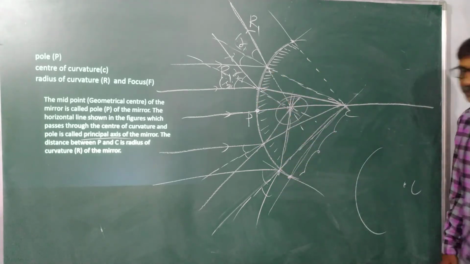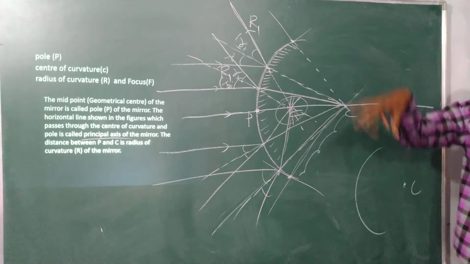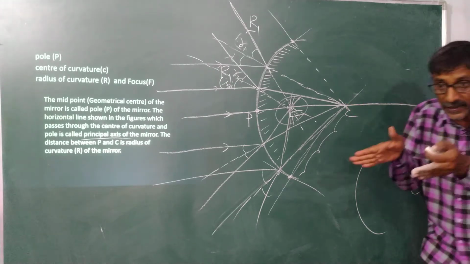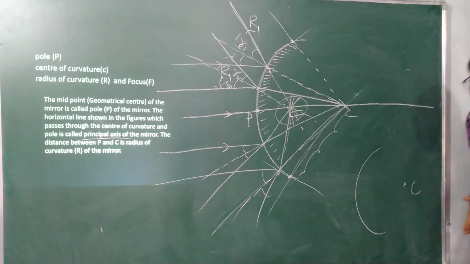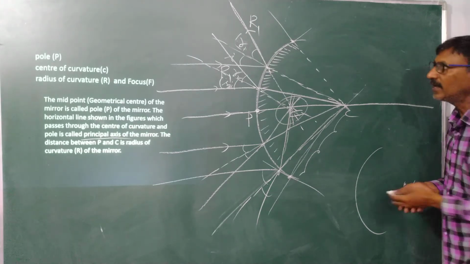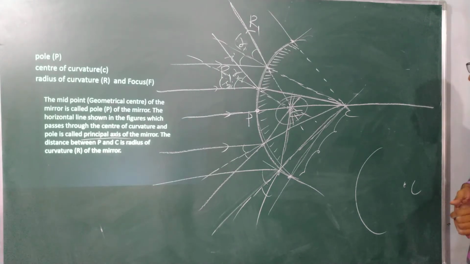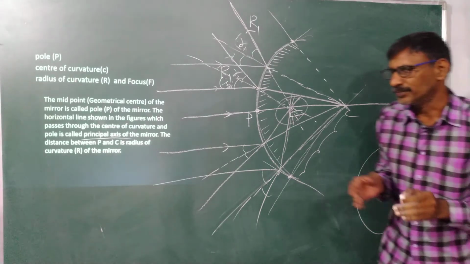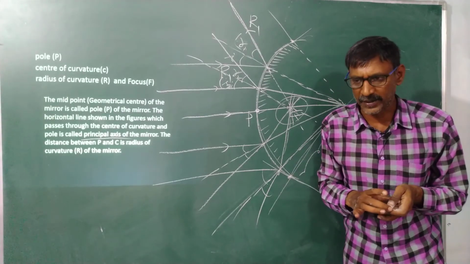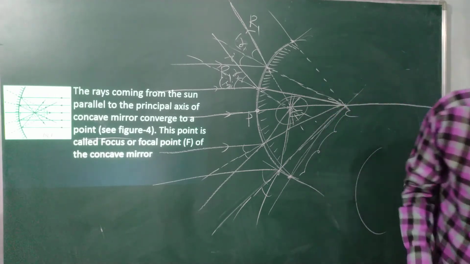This should be my focus. This is the way to identify the focus by the help of extending reflected rays backward. Then we get the focus of the convex mirror. Now we have to study the image formation in convex and concave surfaces by the help of focus, and center of curvature.